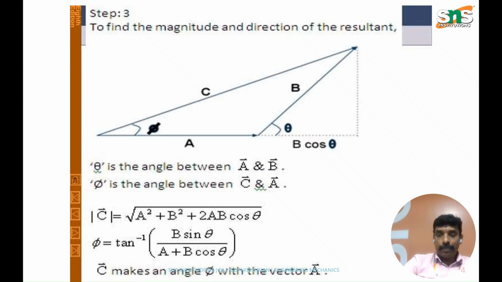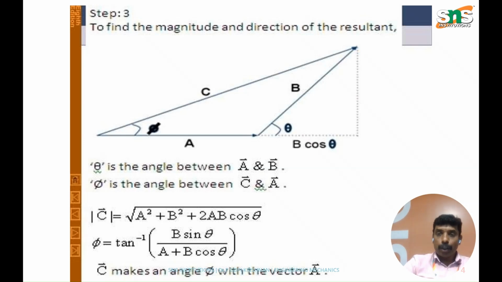Over the same system, another force is acting, which makes an angle of theta from the horizontal in the counterclockwise direction. The starting point of the second force, that is force B, has to be at the end point of the first force A. Then with the same angle with respect to the horizontal, we make a line with the corresponding magnitude.